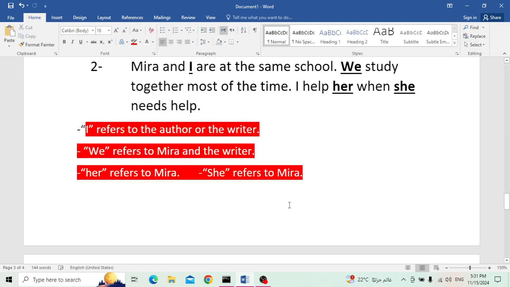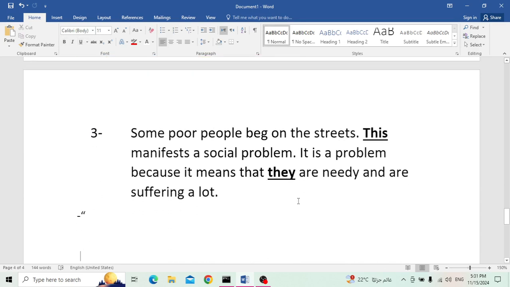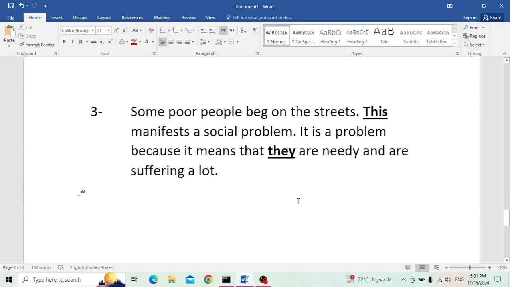Now let me move to the last paragraph. Some poor people beg on the streets. This manifests a social problem. It is a problem because it means that they are needy and are suffering a lot. I have this. It's like the word it. It's a pronoun. Some poor people beg on the streets. This manifests or this is a social problem. Who is a social problem? What is a social problem?